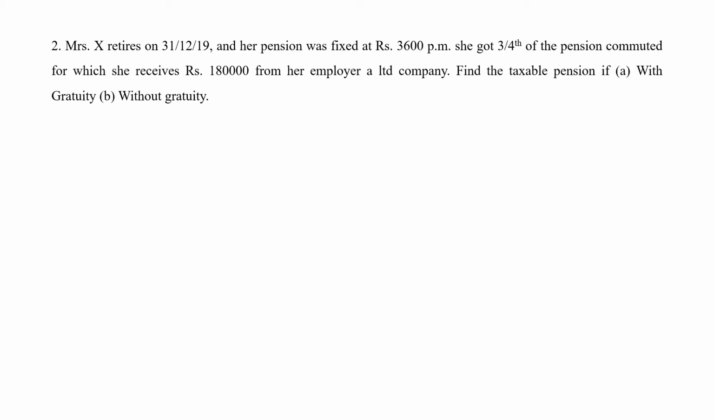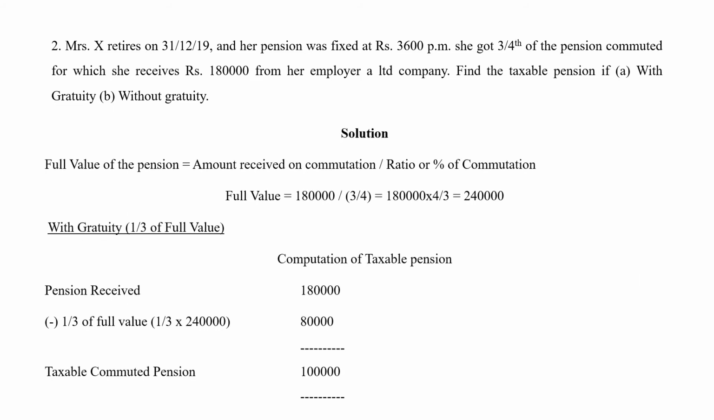So if you take a non-government person, there are two types of things you need to see, whether he is with gratuity or without gratuity. If he is with gratuity, there is a separate rule. If he is without gratuity, the exemption rate is separate. So that is what we're going to find out in this sum. Because we are going to calculate both, first we will take the case with gratuity.